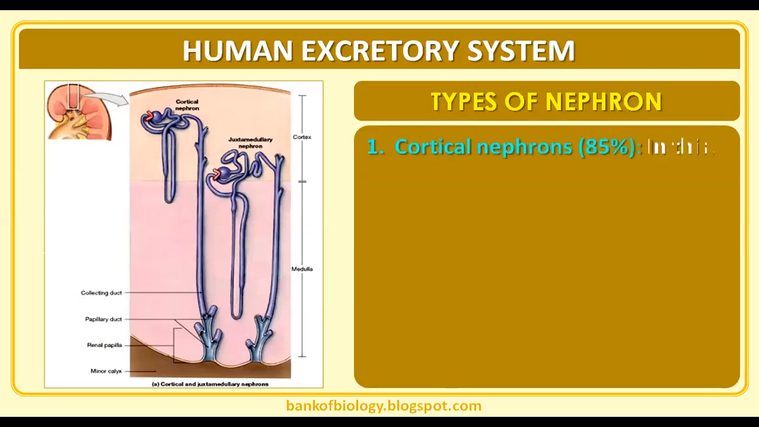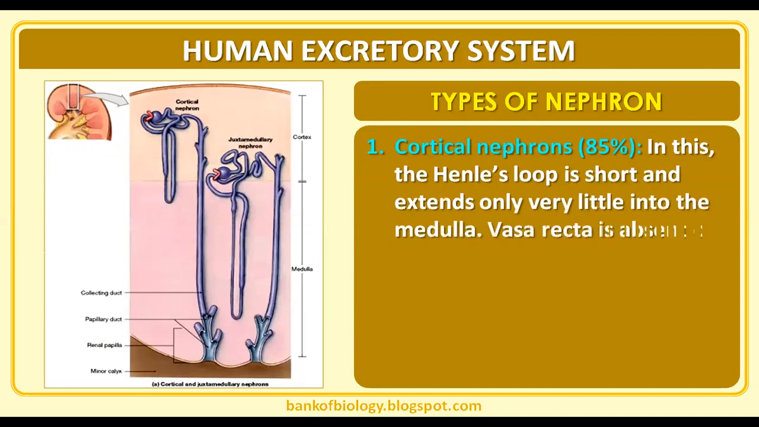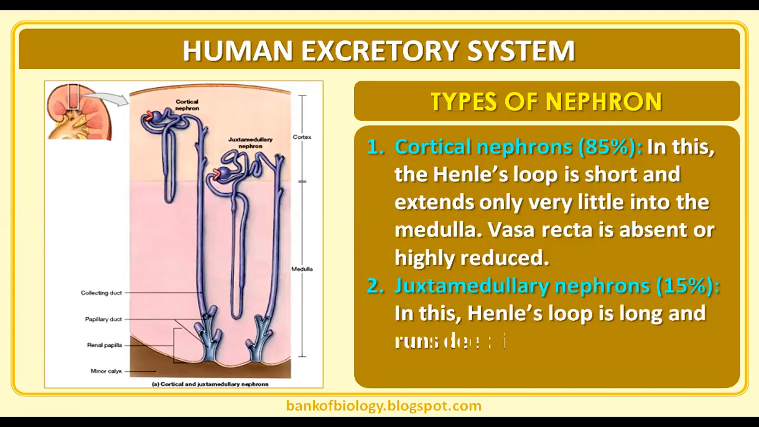Then the types of nephrons, based on their arrangement and location, are of two types. Cortical nephrons, 80 to 85%, and juxtamedullary nephrons, which are very few, 15 to 20% of the nephrons. How do we recognize the cortical nephron? With their short Henle's loop, and the vasa recta is absent or highly reduced.